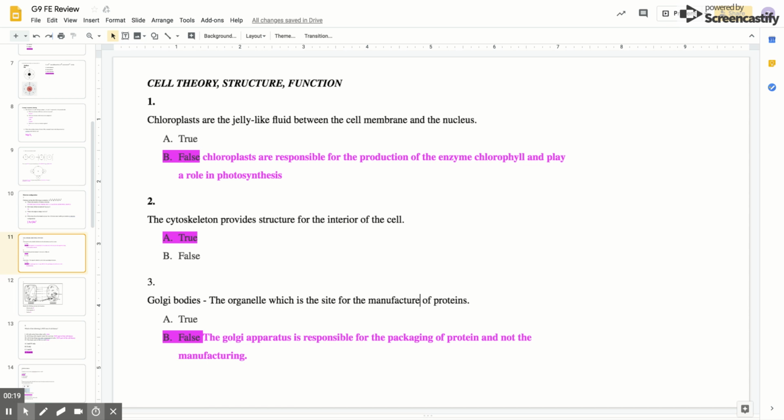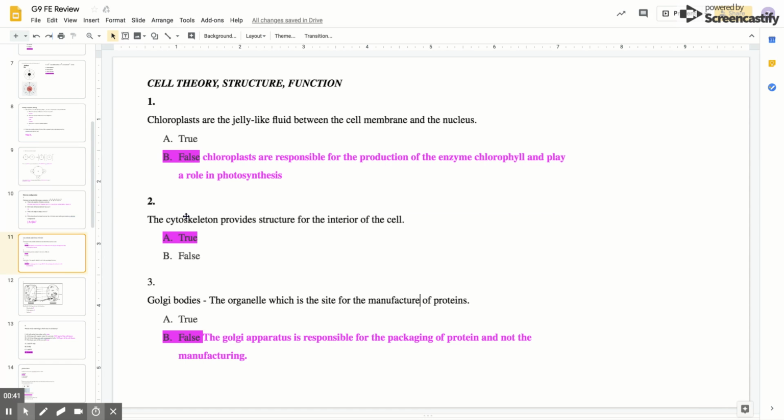No, that's not true. Chloroplasts, you find them in plant cells, and they are responsible for producing chlorophyll, which plants use for making food through a process called photosynthesis. So, straightforward, this statement is definitely false.